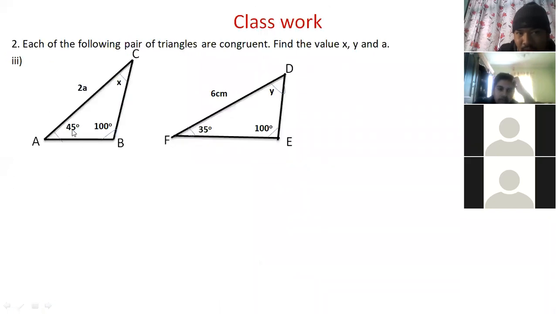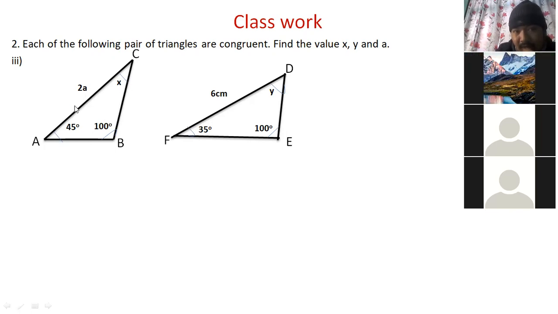In this question also we can do 45 plus 100 plus x equals to 180 degree. Then the x value will come 35 degree. That also we can show first. Then you can tell this angle is 35, equal, then this 45 is corresponding with y. So we can write x equals to 35 degree and y equals to 45 degree by finding. By reasoning you can solve that one. Sum of the angles of a triangle also we can do first. That is your method.